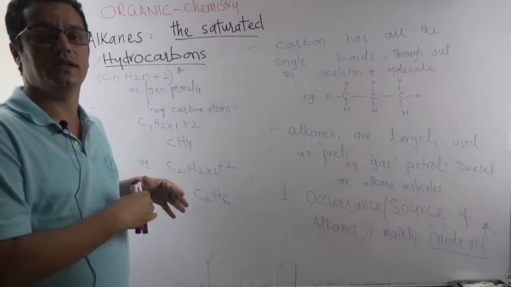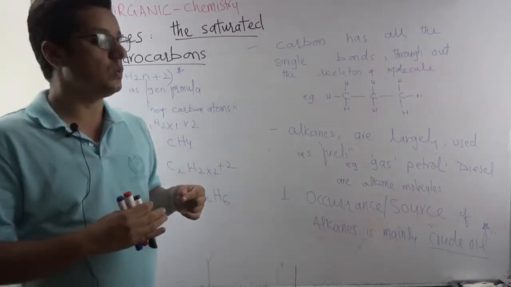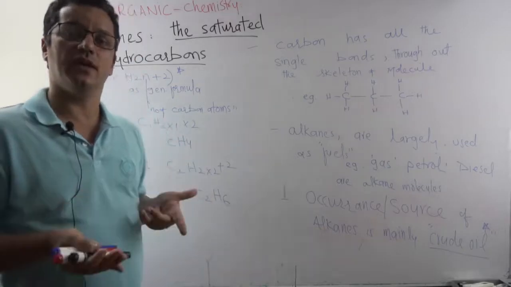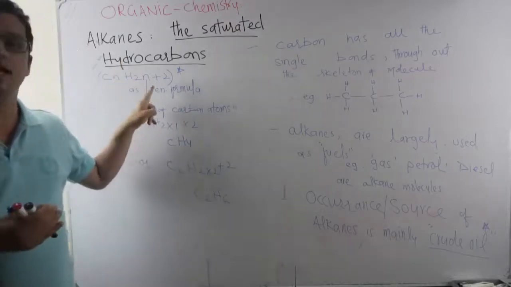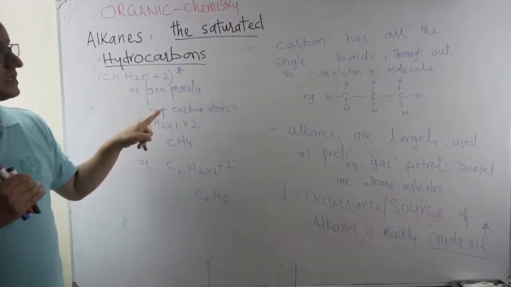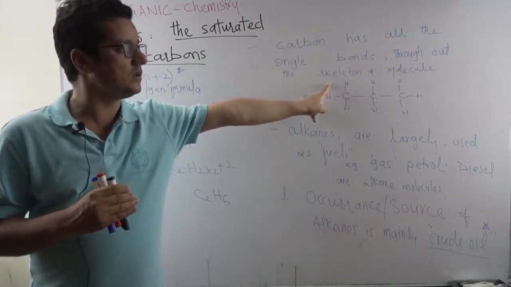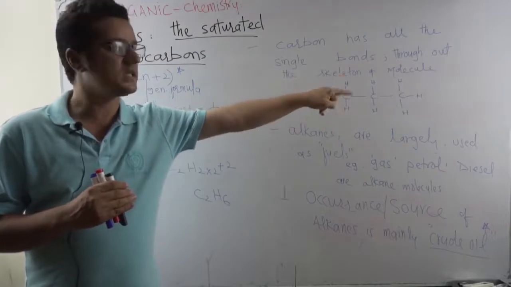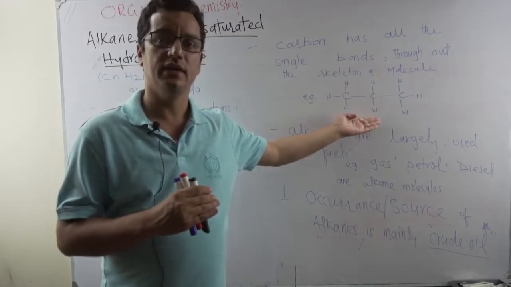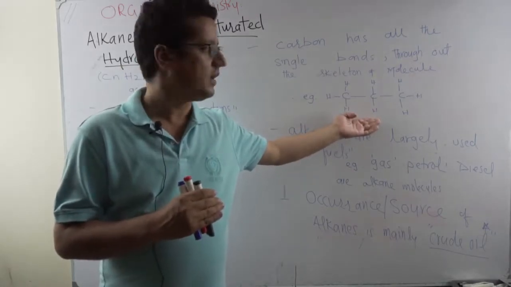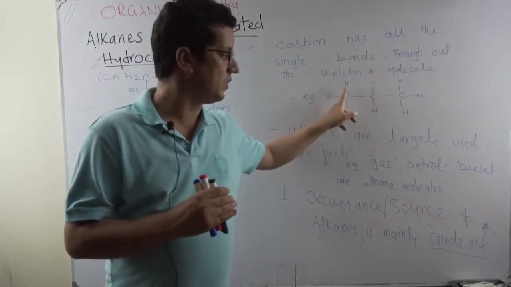We'll see in detail the refining of the crude oil, and then it produces a variety of hydrocarbons, a variety of organic compounds, but a large variety of these organic compounds are alkanes. Alkanes are saturated hydrocarbons. The word saturated hydrocarbons means carbon has all single bonds throughout the carbon skeleton of the molecule. You see any molecule, suppose this is propane, the alkane, and every bond around the carbon atom is what? Single bond. Look at it, it has 4 single bonds.